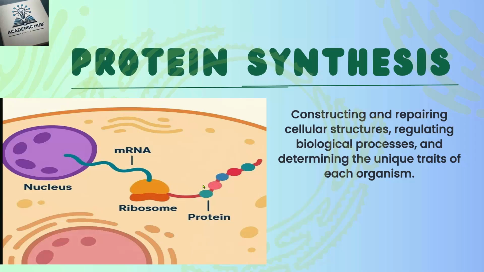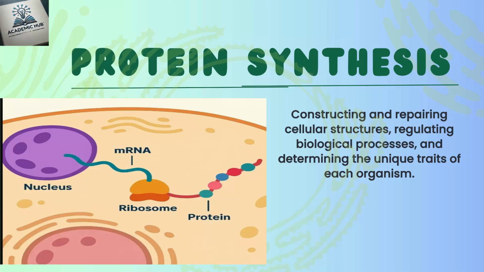Third is termination. This is the final step of protein making, where the ribosome reads a stop signal in the mRNA and releases the finished protein. An example is enzyme production. Cells translate DNA instructions to produce enzymes like amylase, which helps break down starch in food.